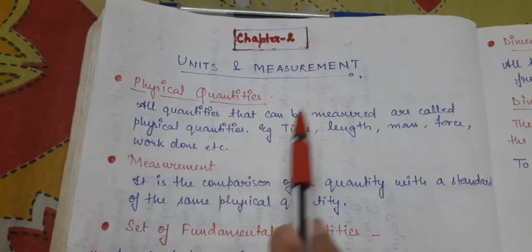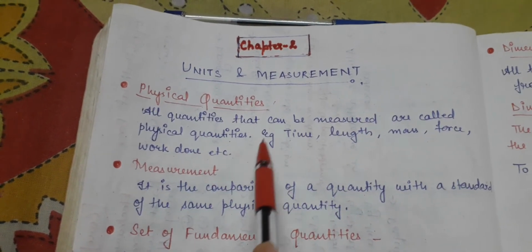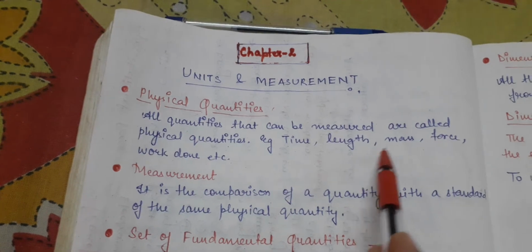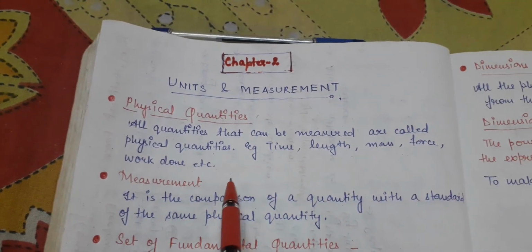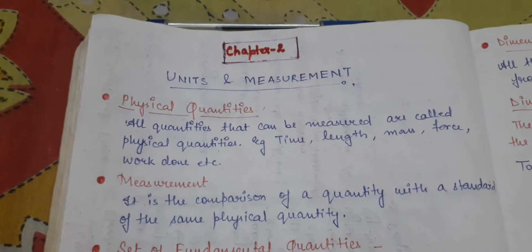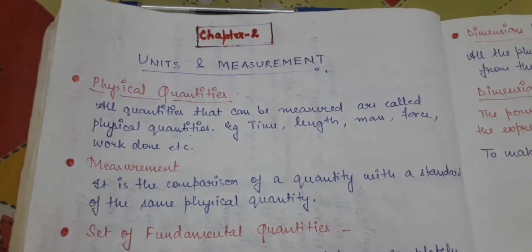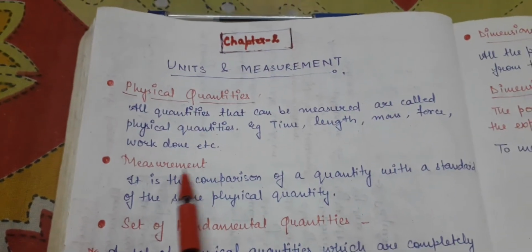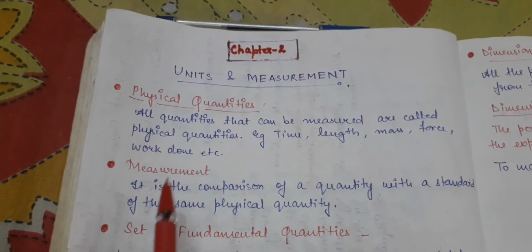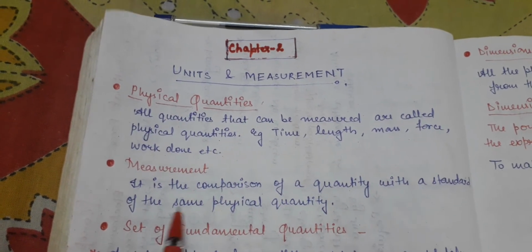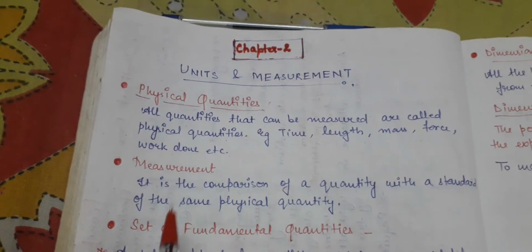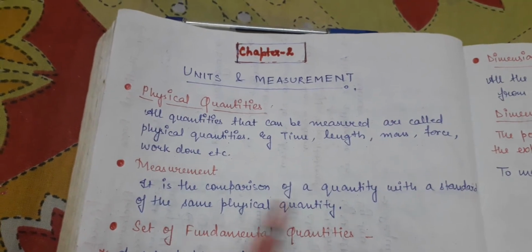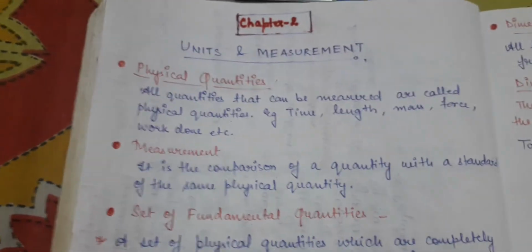All the quantities that can be measured are called physical quantities, as we all know. For example, time, length, mass, force, work done, etc. Any quantity that can be measured is termed a physical quantity. The next term is measurement. What do we mean by measurement? It is just a comparison of a quantity with the standard of the same physical quantity. If we are comparing two quantities of the same kind, that can be taken as the measurement of that physical quantity.